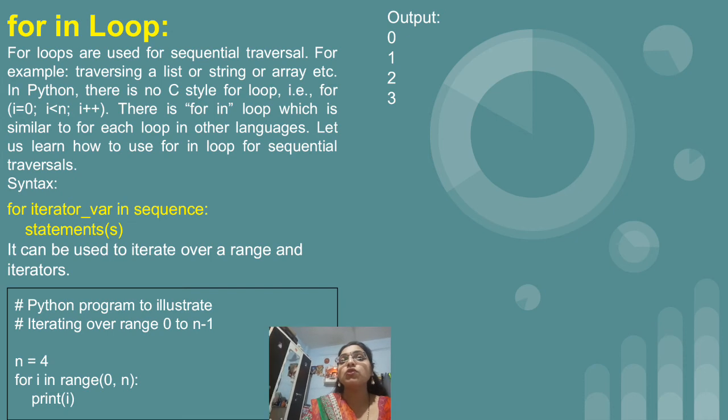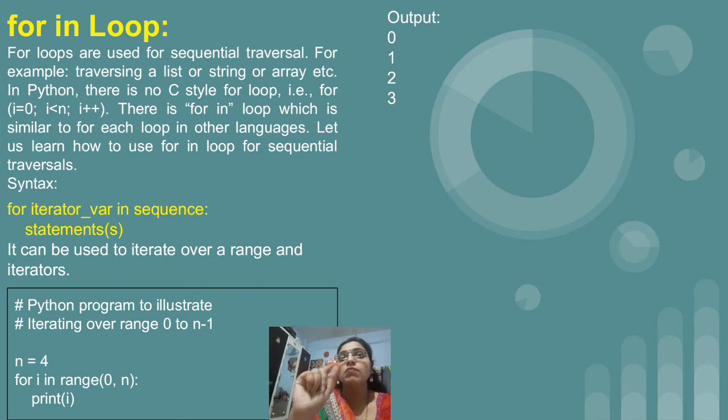Here we don't need to make use of the i++ operator, because in case of a Python for loop we can say that it is a smarter for loop, or Python is a smart language. So it will automatically perform the increment operation. We don't need to specify i++ like that. So now we have 0 comma n as a range.